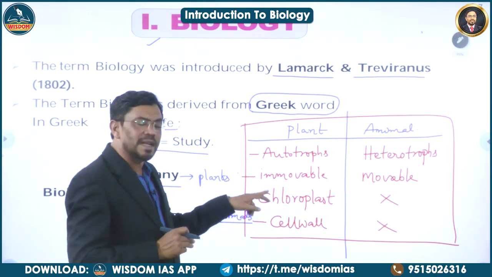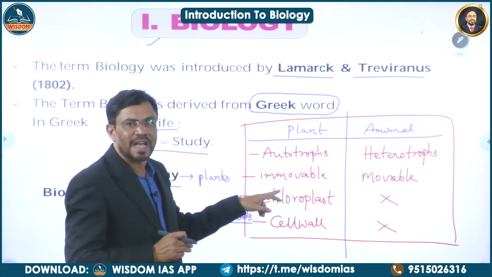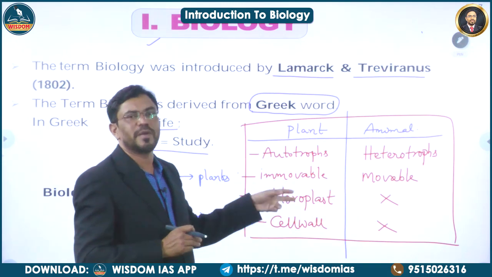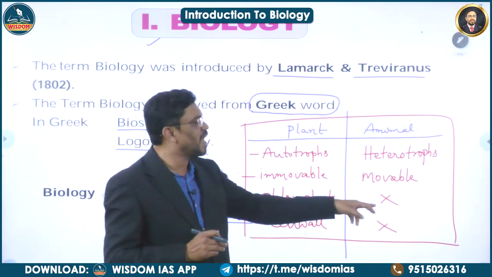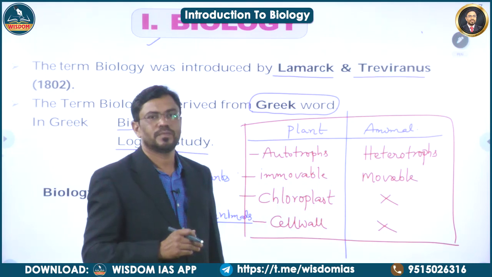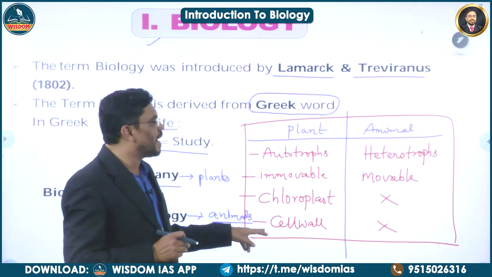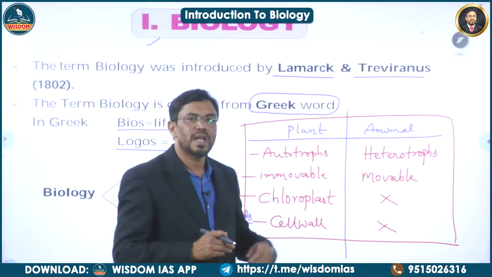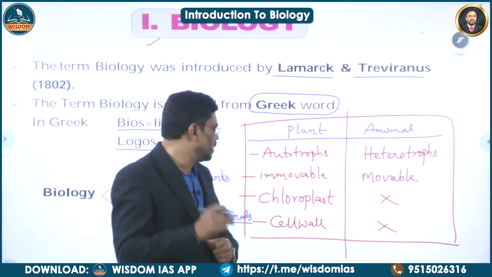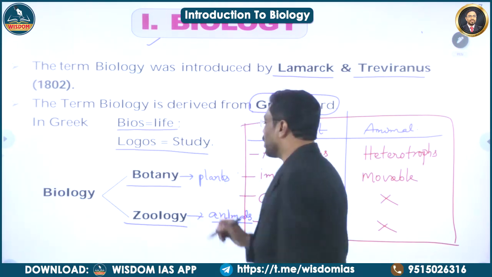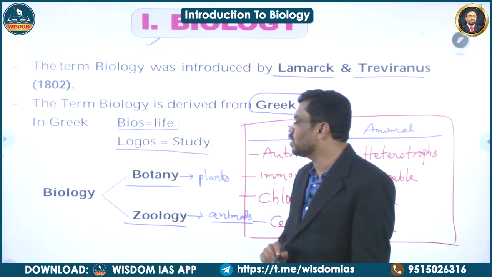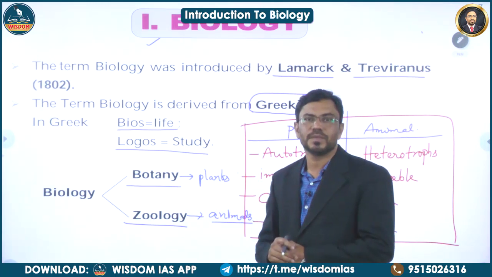Plants have a cell organelle called chloroplast. With the help of this chloroplast only, they can prepare their food material. But animals don't have the chloroplast. Cell wall is present in the plants, but it is absent in the animals. Here, the study of plants is called botany, and the study of animals is called zoology.